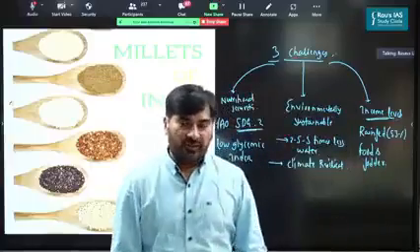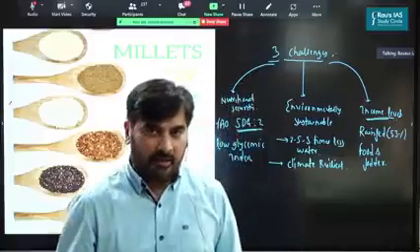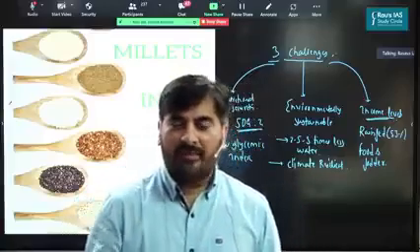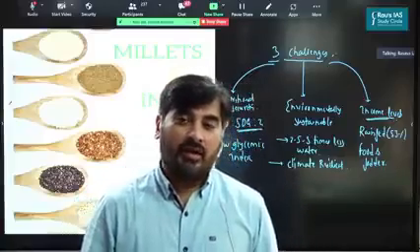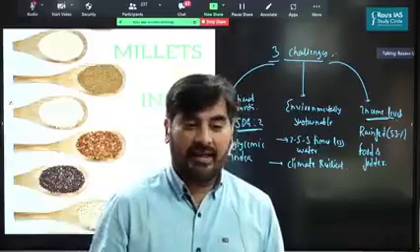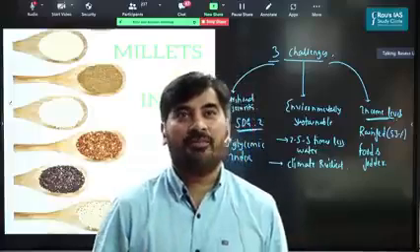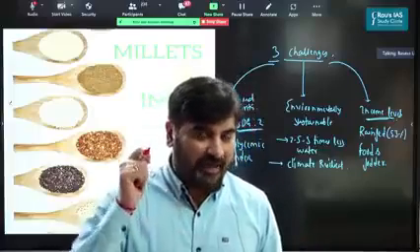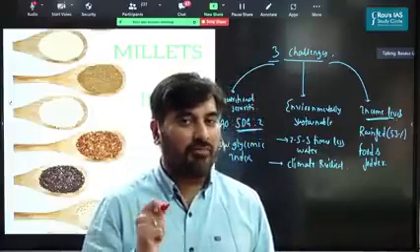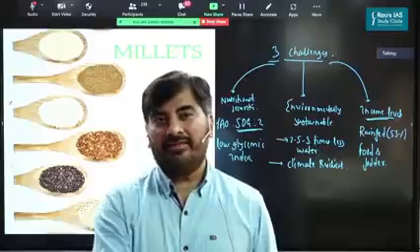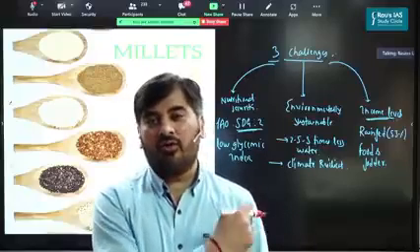They can be used both as food and fodder, which means that by growing millets, farmers can practice integrated farming. That is, they can integrate livestock rearing along with the growing of crops. So these are the benefits as far as growing of millets is concerned. That is why the government is focusing so much on growing of millets.